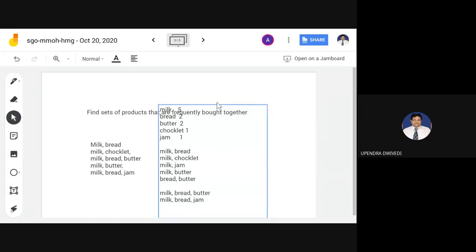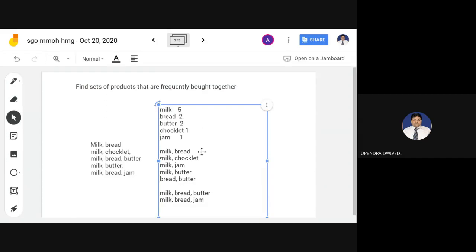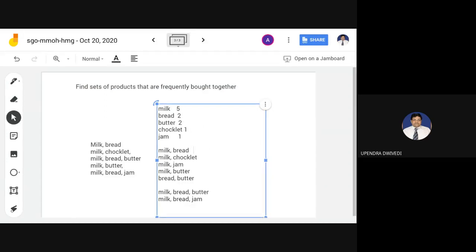Now let me count the frequency of these items bought together. Milk and bread was bought 3 times. Milk and chocolate was bought 1 time. Milk and jam was bought 1 time.